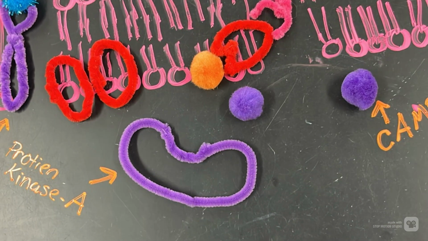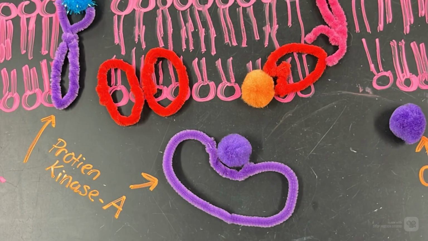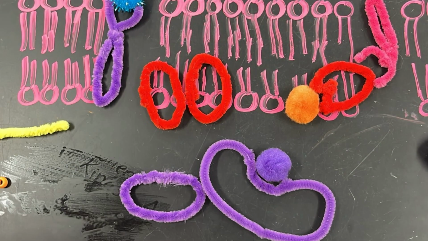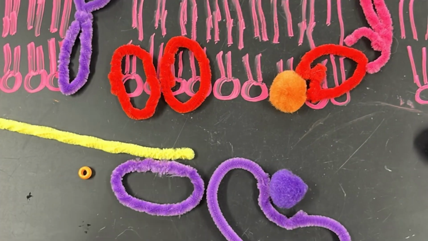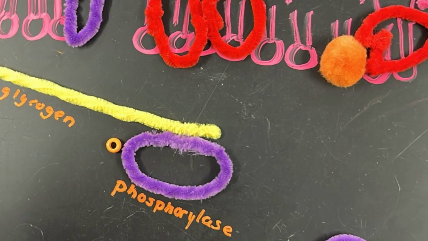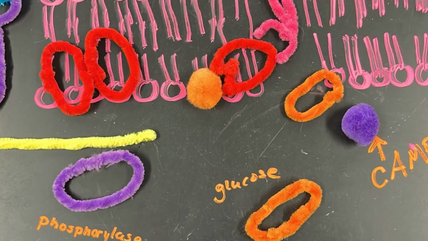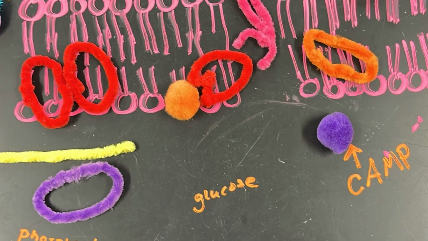The purpose of this enzyme is to add phosphate groups. It phosphorylates to activate phosphorylase. Phosphorylase converts glycogen into glucose 6-phosphate. Then the glucose 6-phosphate is converted into glucose. Finally, the glucose is secreted into the blood.